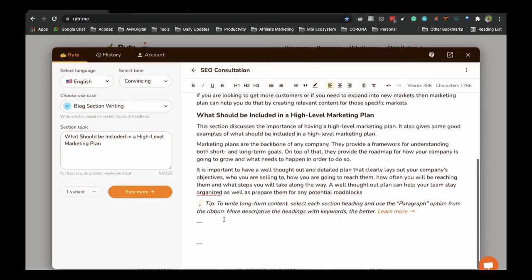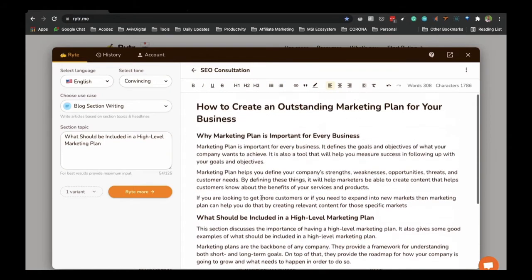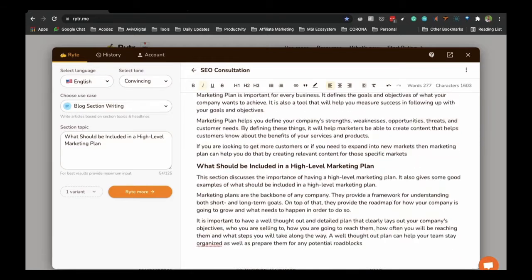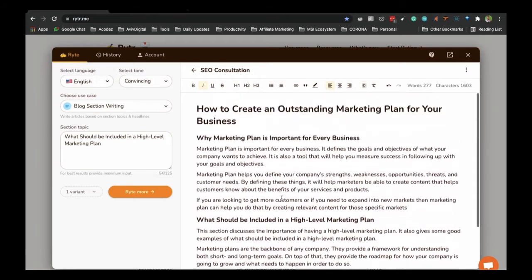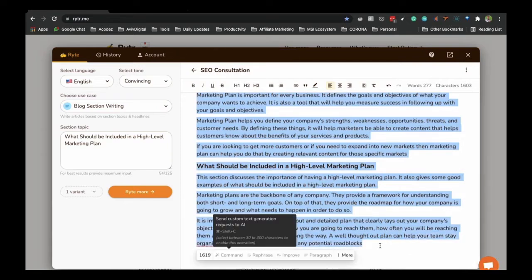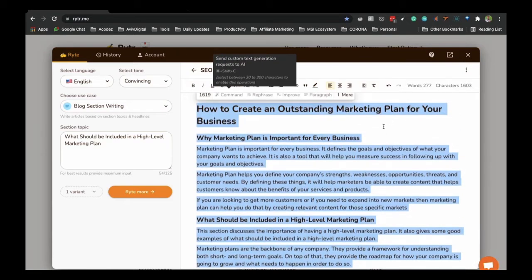So my blog is ready, and now what I can see is the pro tips, all those sections they are giving, I can remove that. So I can just make it more like this, and I just wanted to show how fast we have created this 300 words limit content.